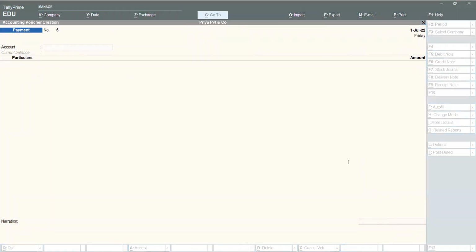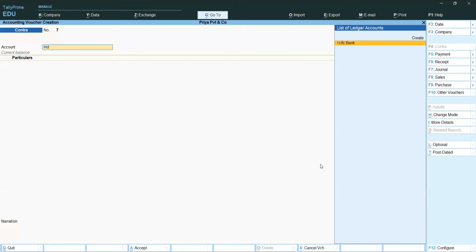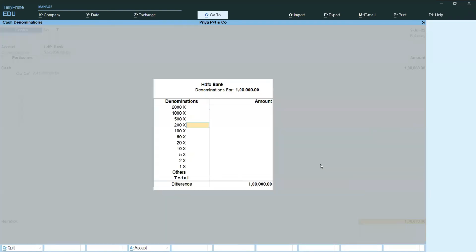Next, last transaction, cash deposited into HDFC Bank, 1 lakh rupees. Again, we are depositing cash. Date 2nd July. Contra, I am selecting Contra. We are depositing cash into the bank. Here, cash. 1 lakh rupees I am depositing.